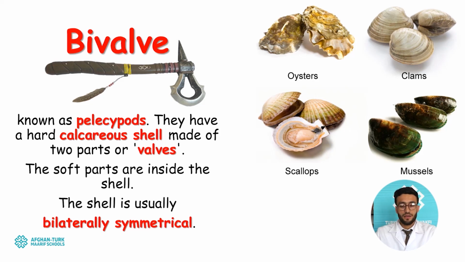They have a hard calcareous shell made up of two parts that we call valves. Therefore, when we say bivalves, you should understand that their soft body parts are covered with two parts called valves. The shell is usually bilaterally symmetrical. Example animals could be oysters, clams, scallops, and mussels.